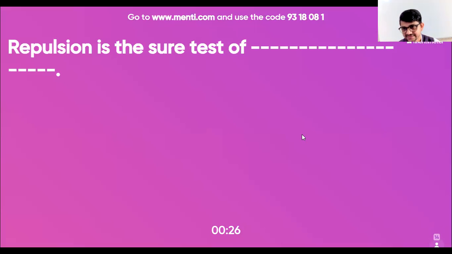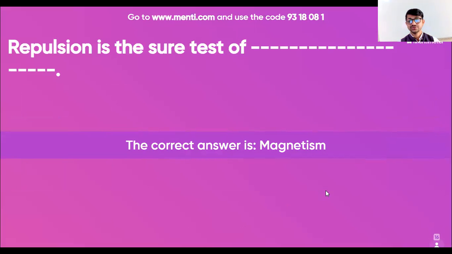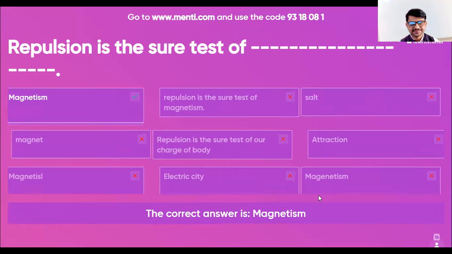Last 25 seconds. Someone has written salt also. So repulsion is the sure test of magnetism.